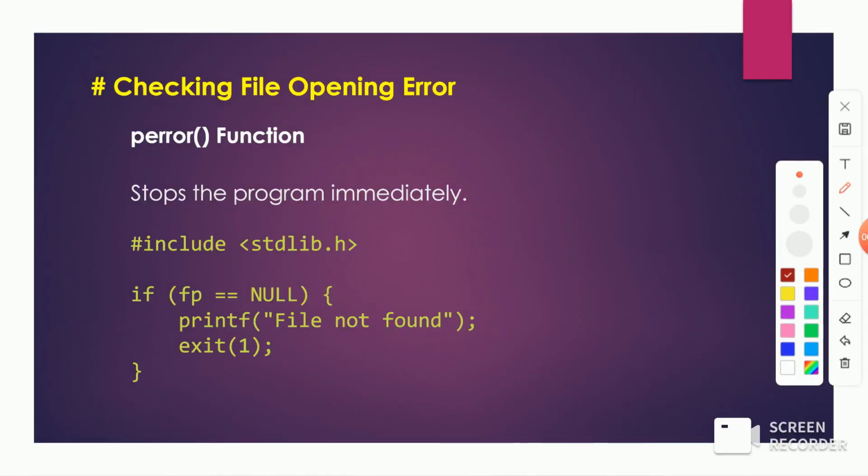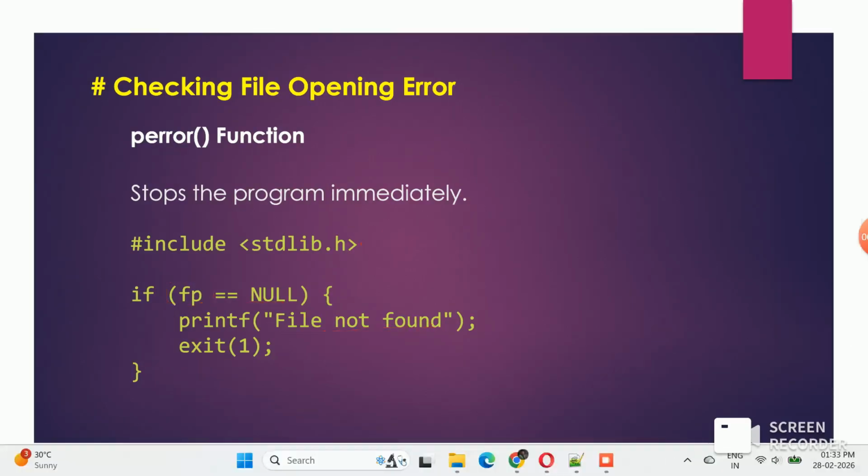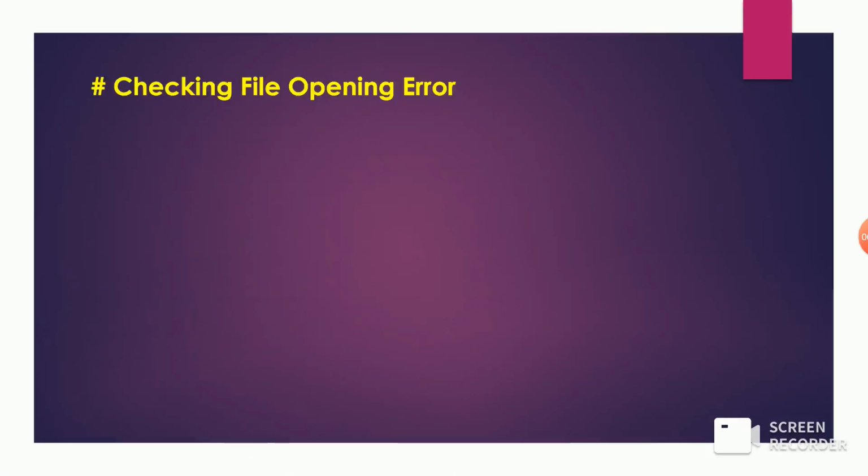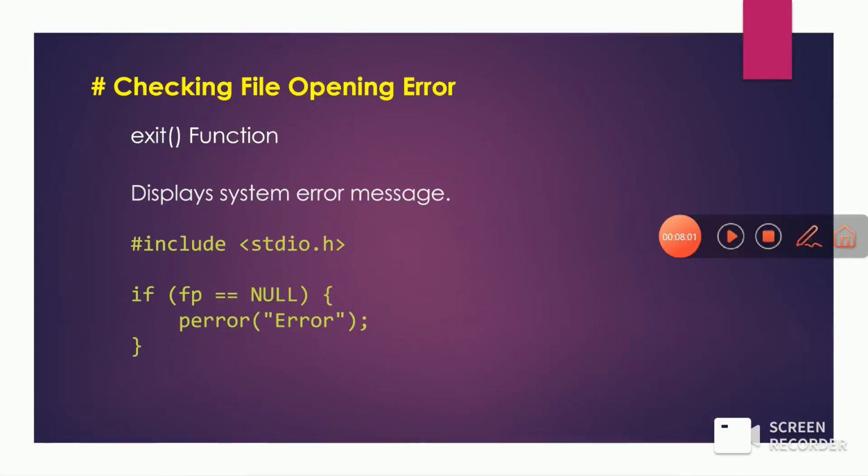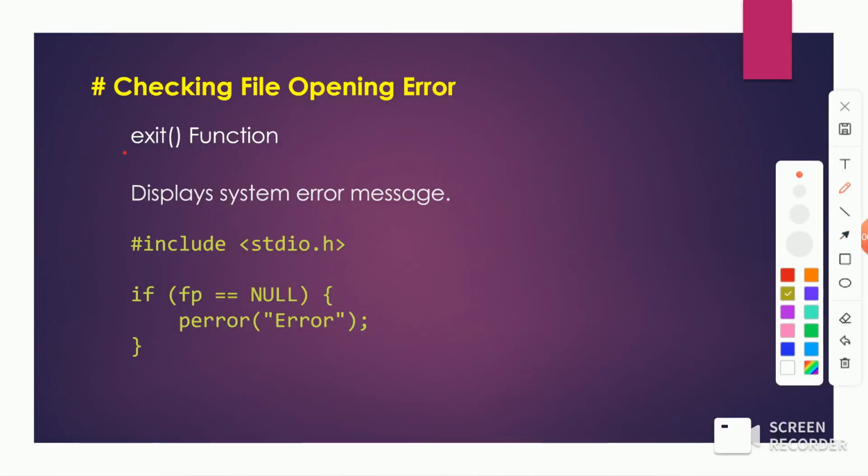So here is an example of how we can do that. #include <stdio.h> is our header file, and in your main function you can write the condition. We check if the file pointer is equal to null, which means the file does not exist or was not found. We can print a statement like file not found, and we can call exit with a code, so that it immediately stops your program. The exit function will exit your program. The perror function will show whatever error we have mentioned if the file pointer is null.